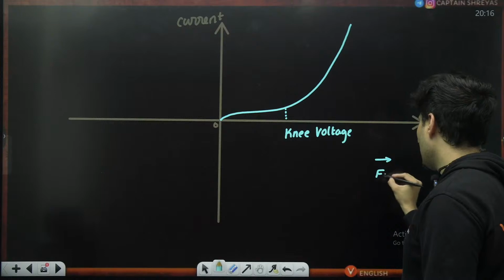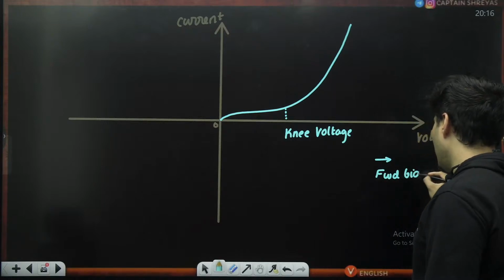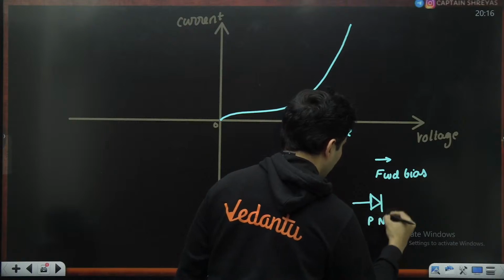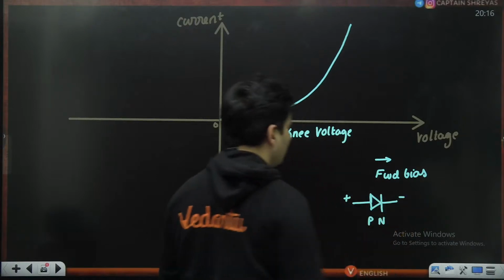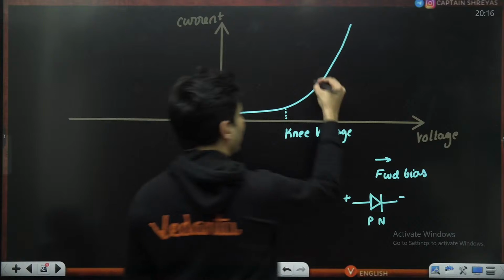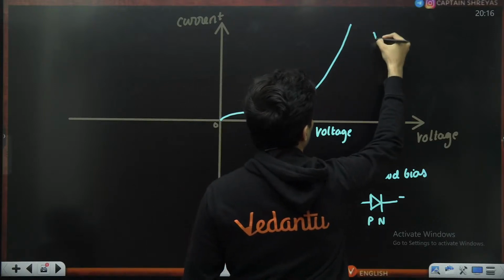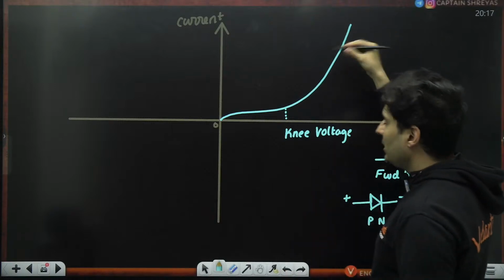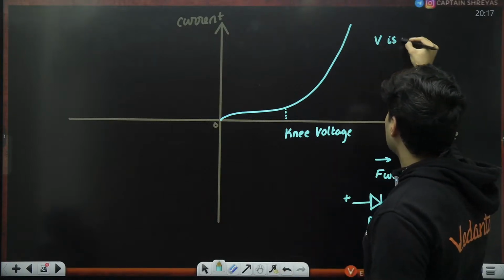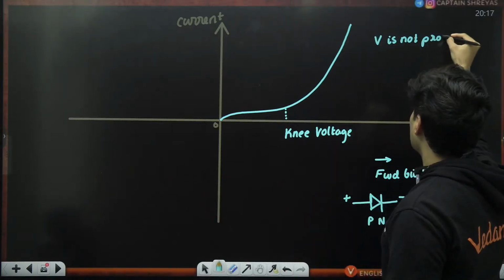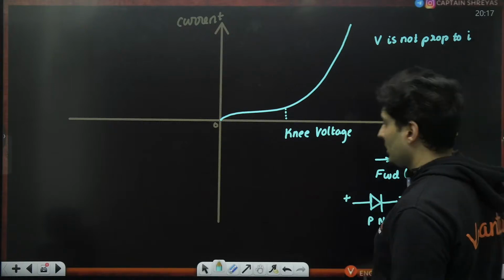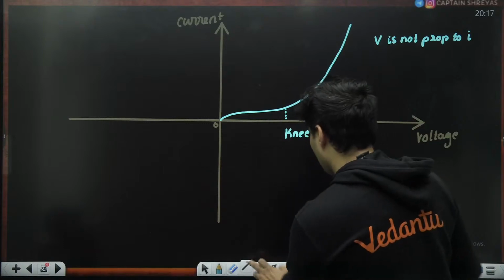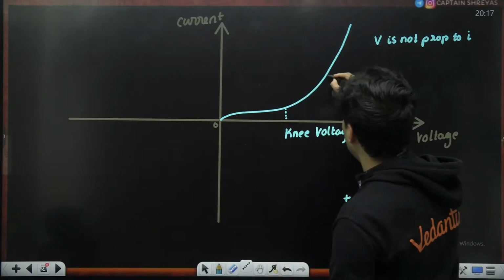This side is forward bias, meaning our diode, which is a PN junction diode, will be connected with this side to positive and this side to negative. Also over here, it is non-linear, so voltage is not proportional to the current. Keep this in mind.